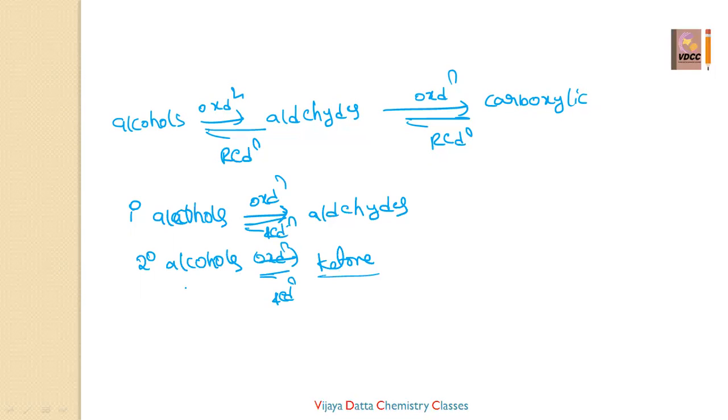Because in chain reactions, they'll ask this type only: A gives B, B gives C, C gives D. Then what is the relation between A and D? What is the product formed in D? What is the reagent we used in C? Like that, they can ask many chain reaction questions. In one class, we'll go through the chain reactions. Okay, students, this is the Cannizzaro reaction.